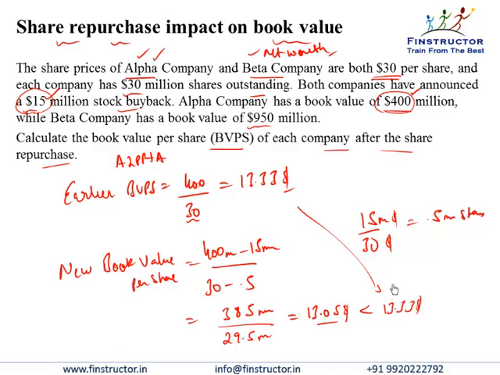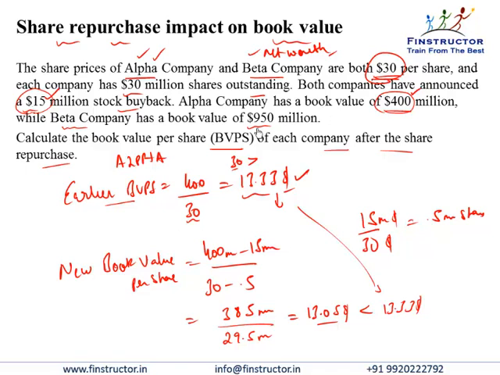So please note that if the current stock price is higher than the existing book value per share, so we see $30 is greater than 13.33, that is the existing book value per share, then doing a buyback will reduce this book value per share. If the existing stock price or the current market price is lower than the current book value per share, then doing a buyback would increase the book value per share, as we will study from the example of Beta Company.